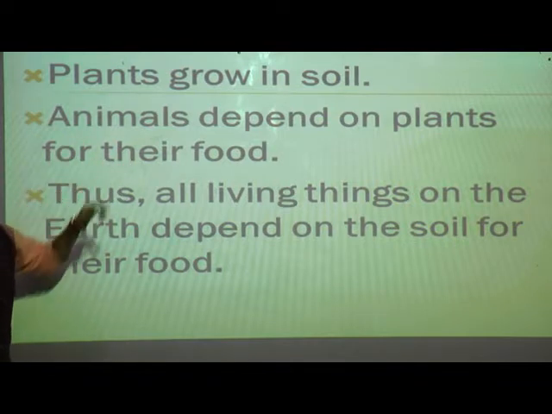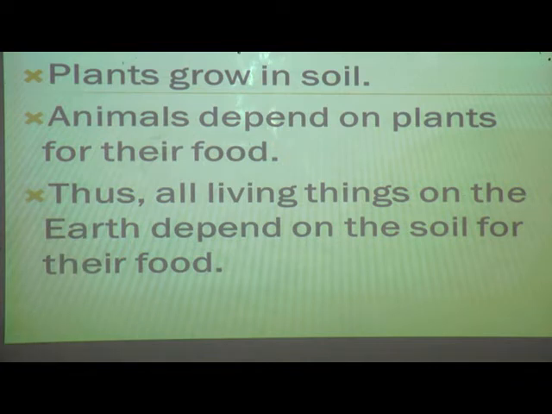Animals depend on plants for their food. If plants are there in the jungle, in the forest, then only the animals eat, isn't it? Some types of animals eat only grass, isn't it, students? So if plants are there, those animals eat the plants.